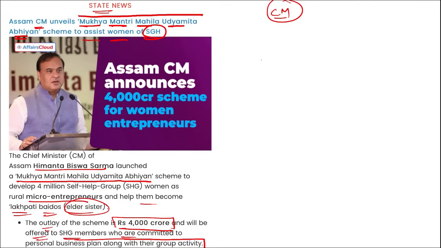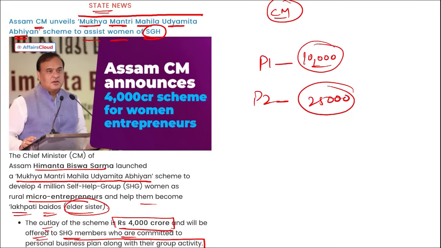This will be done in two phases. If we talk about this Mukhya Mantri Mahila Udyamita scheme, in phase 1, each eligible woman will get 10,000 rupees in the first year as an entrepreneurship fund. For phase 2, the loan amount will be 25,000 rupees and will be available to the self-help group members from the bank over the next 2 years.